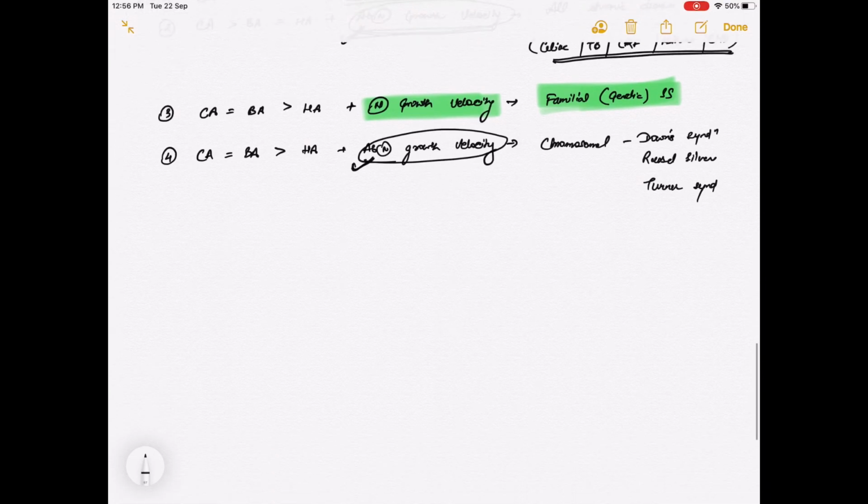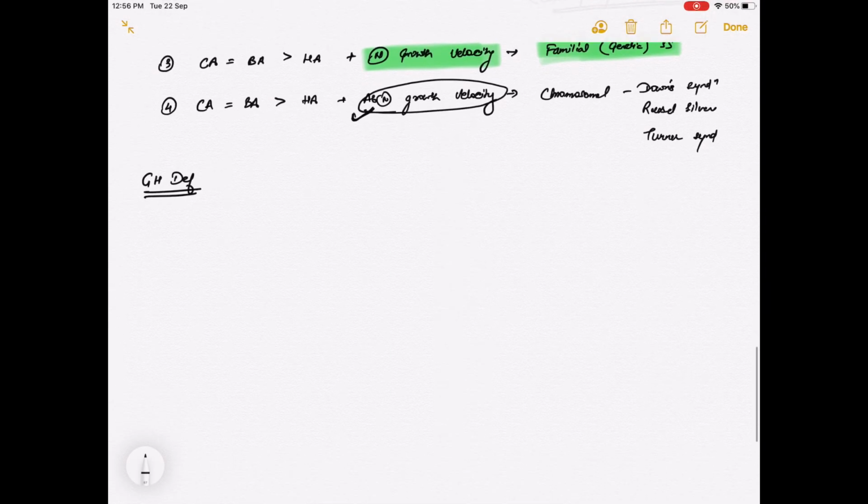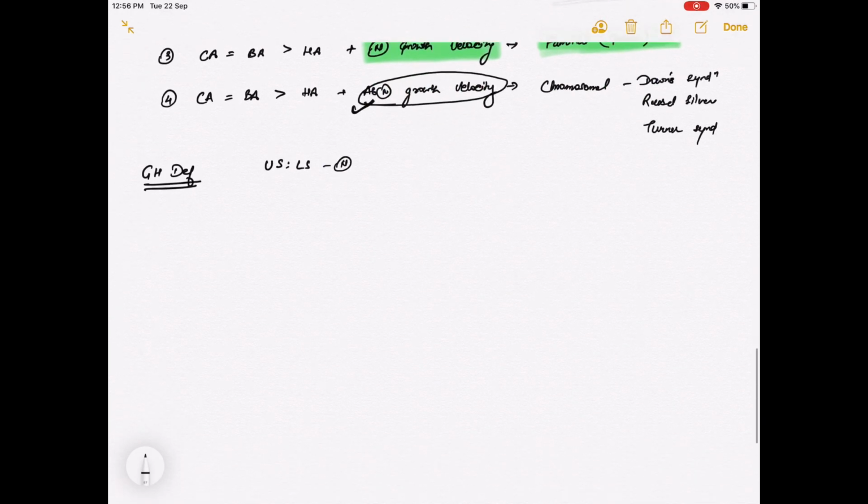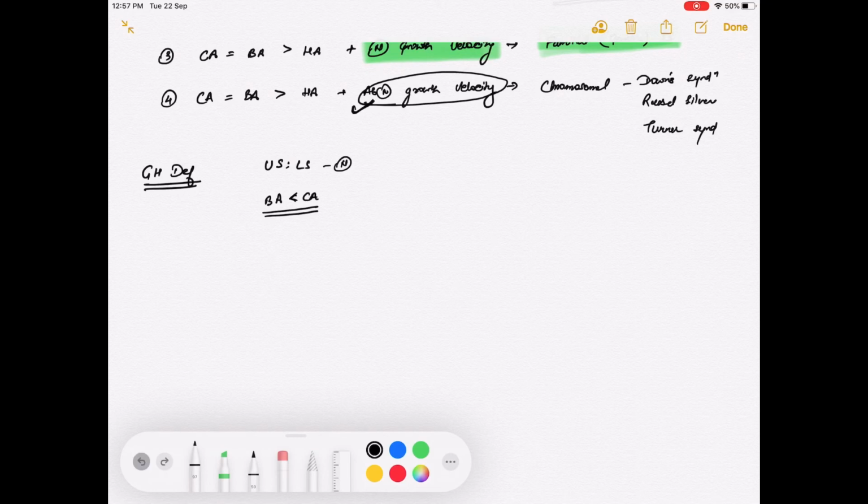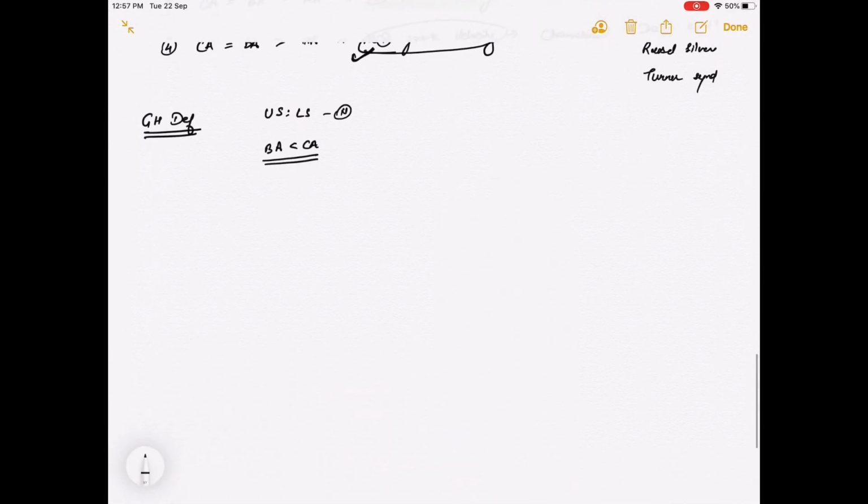Coming on to growth hormone deficiency. In case of growth hormone deficiency, upper segment and lower segment ratios are usually normal. This is because it is a proportionate short stature. Bone age is less than chronological age, so there is still something you can do.